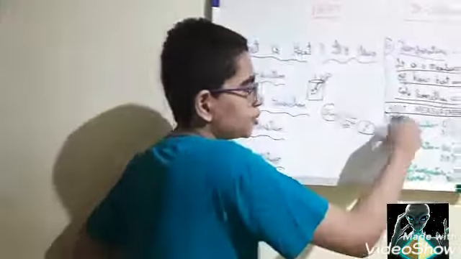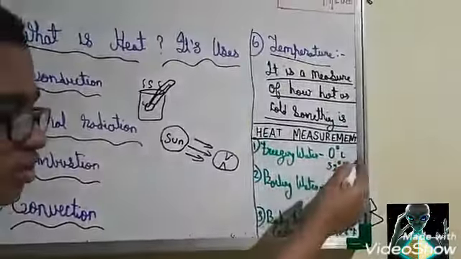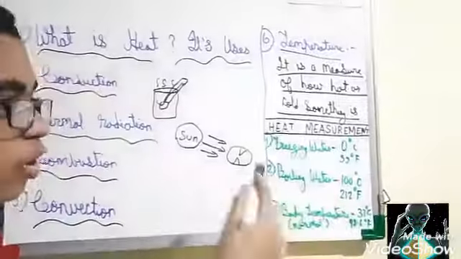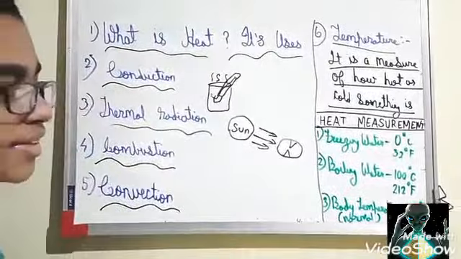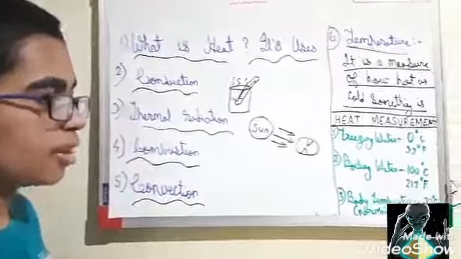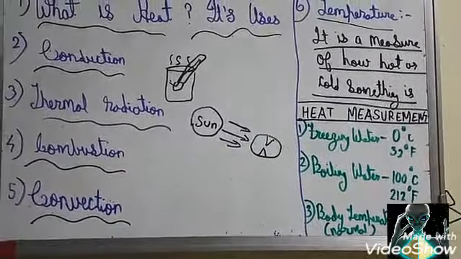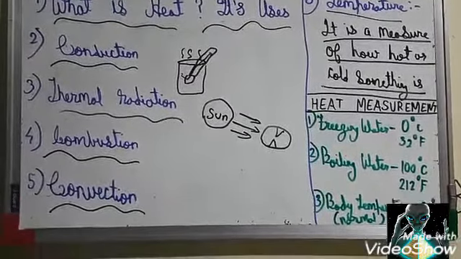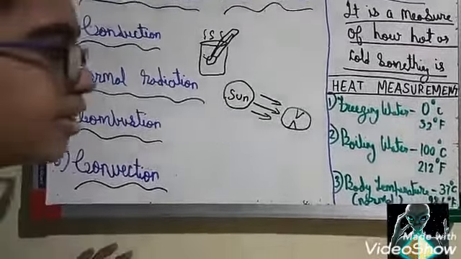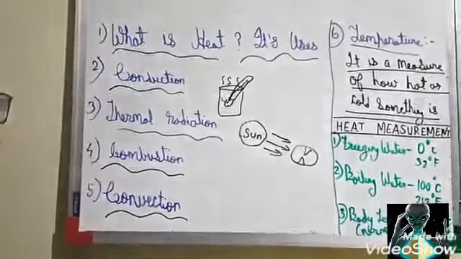Let us look at the temperature measurement of some basic objects. Temperature is measured in Celsius as well as Fahrenheit. Water freezes at 0 degrees Celsius and 32 degrees Fahrenheit. Water boils at 100 degrees Celsius and 212 degrees Fahrenheit. And our normal body temperature is 37 degrees Celsius and 98.6 degrees Fahrenheit.